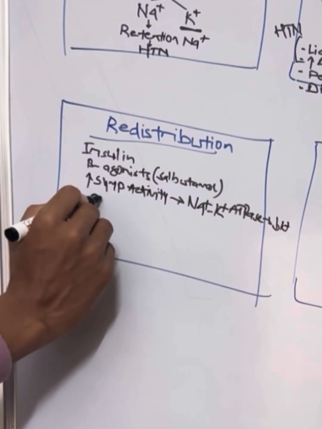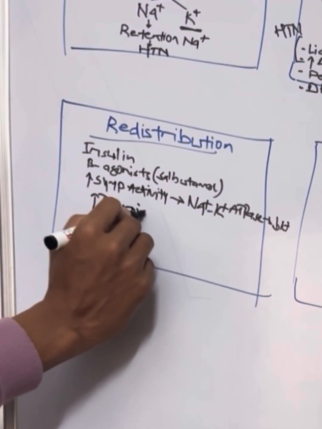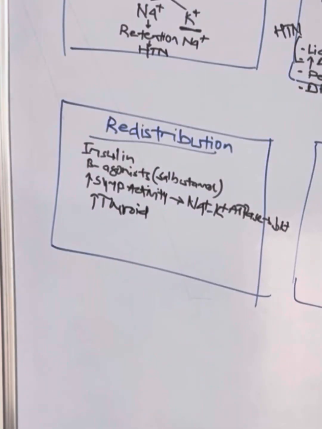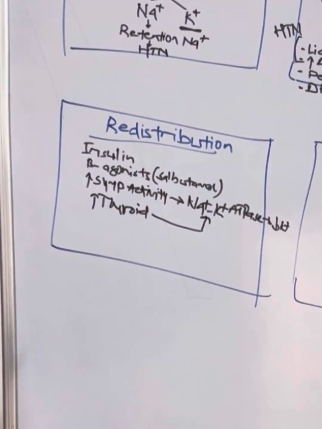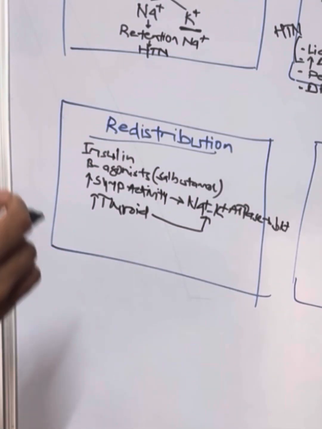Similarly, increased thyroid levels will again stimulate sodium potassium ATPase, leading to hypokalemia. And sometimes in a malnourished individual who is admitted for some other cause in hospital, as a supplement we will load them with dextrose.